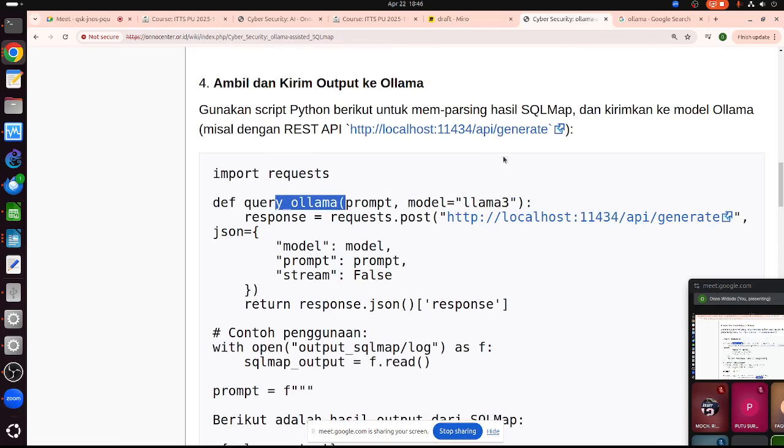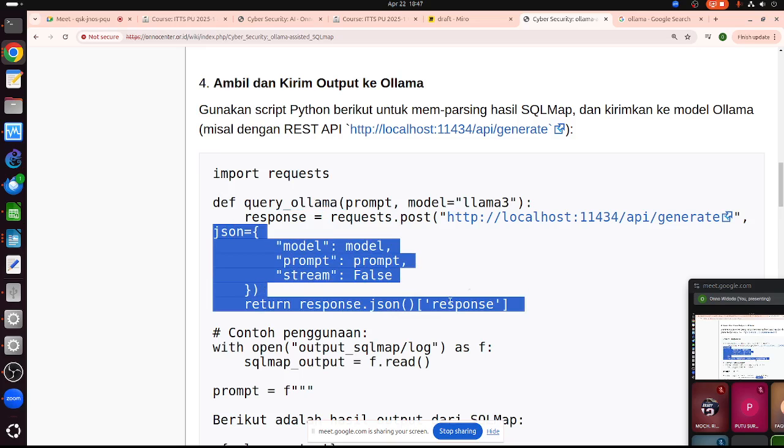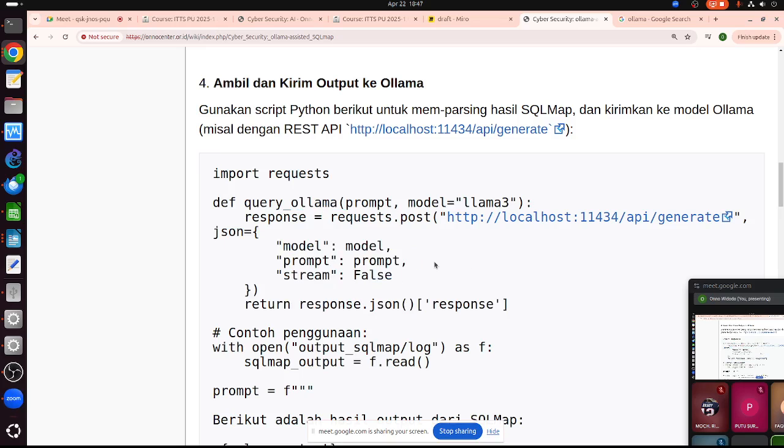basically in Ollama we have an API to generate results. So we can talk to Ollama through a website. There is an API here to generate results. It talks using JSON, like this, and then we need to define the model, the prompt, and the stream.